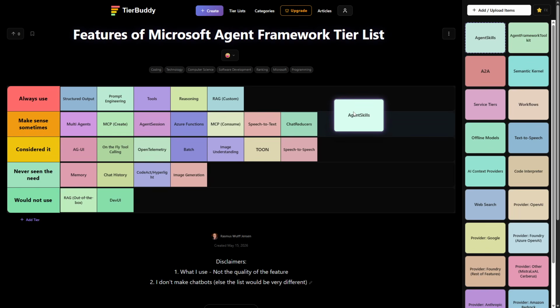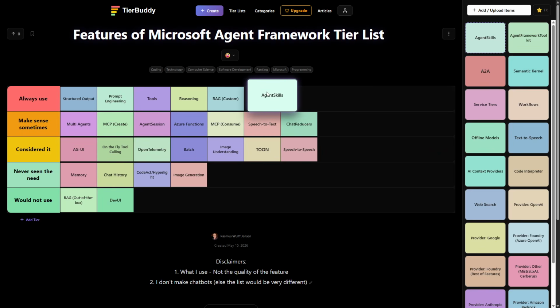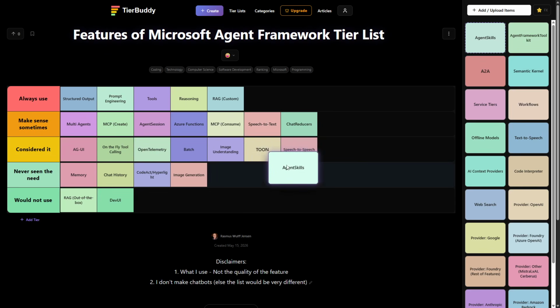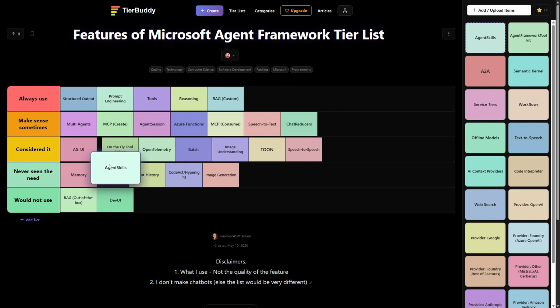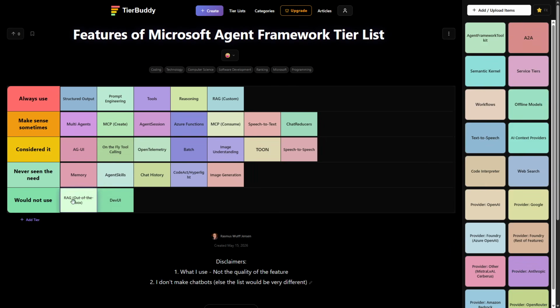Agent skills. If we were talking codecs and agentic coding, it would definitely be up here. But in code scenarios, I need to put it down into never seen the need. Skills are good. Skills are a cool way of doing things, but it's easier to make tools. And for the scenarios I have, I just make tools. Yes, they are a bit more expensive, but not by much when you do tools that are simple. So for that reason, I think I need to say I have never seen the need so far.